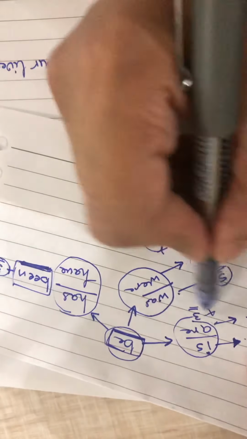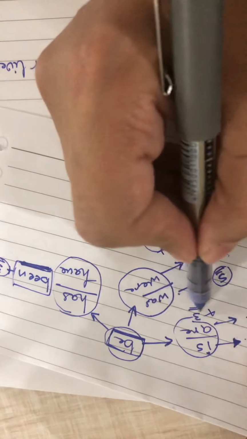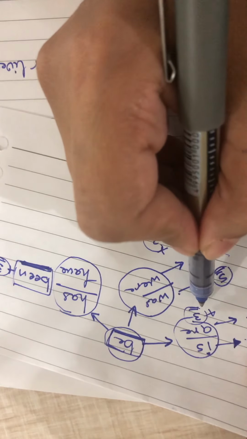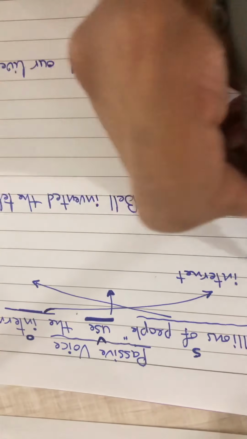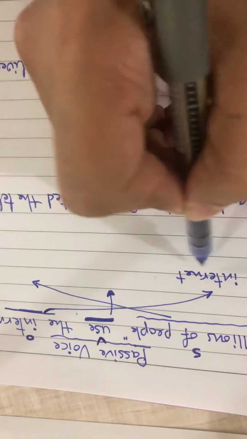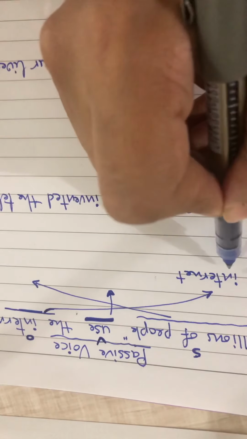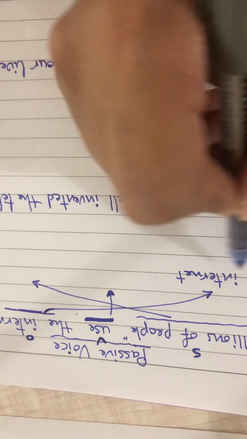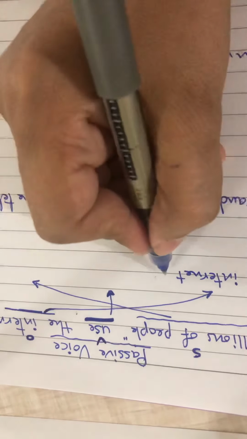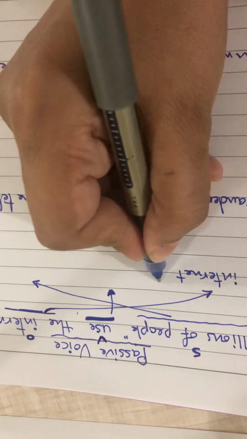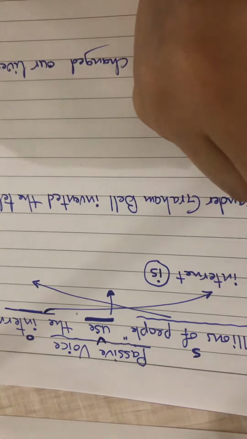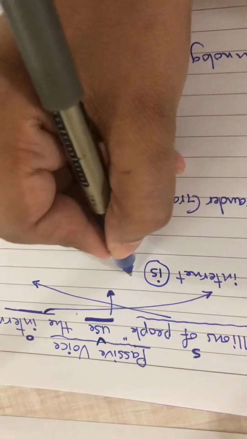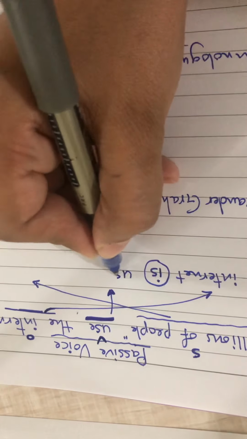With the present simple, we use is or are with the third form of the verb. Here, internet is an uncountable noun, and we treat uncountable nouns as singular, so we use is. The internet is, then the third form of the verb use.